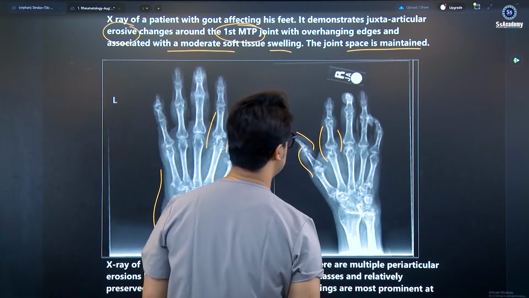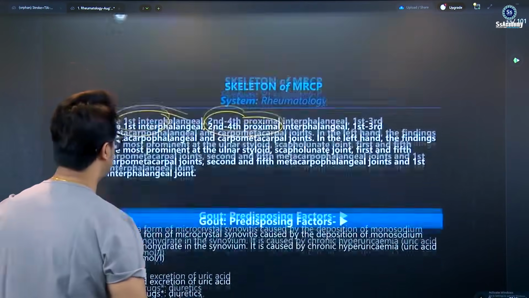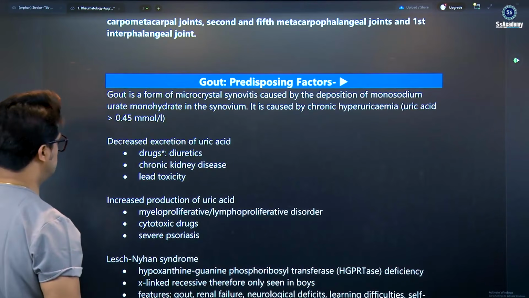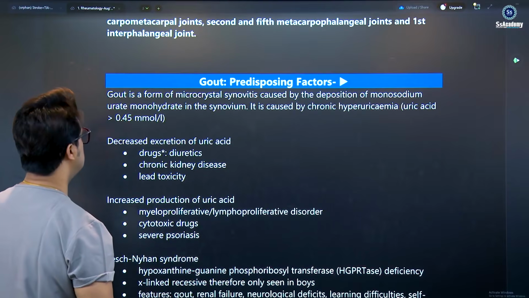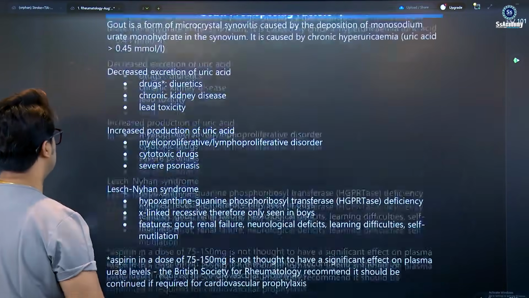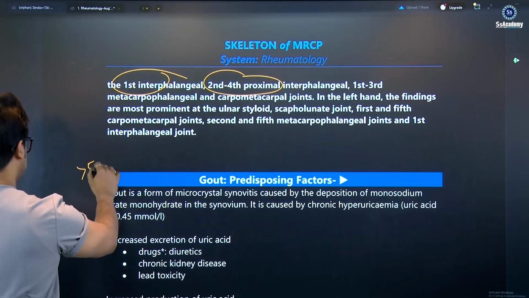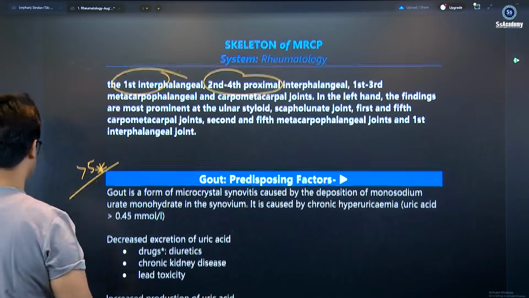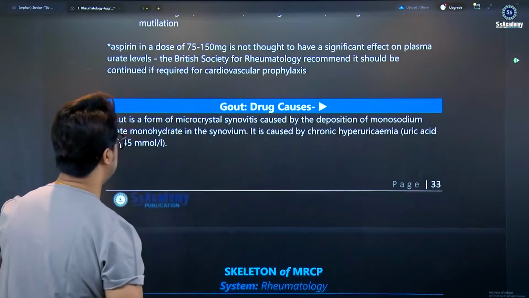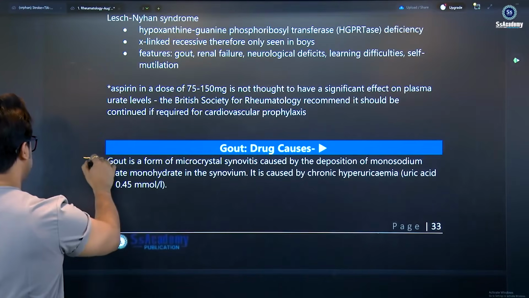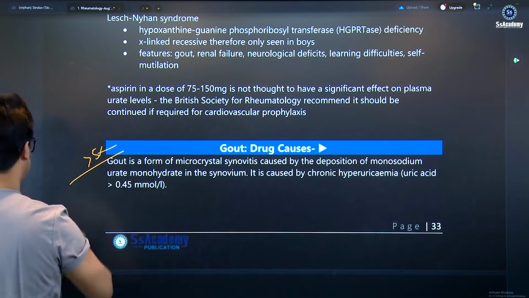So yes, you can see. These are the pictures with a quick overview in the photograph so that you can make things easier. This important gout predisposing factor is more than a 5-star topic, yes. And get down once again: the gout drugs cause is more than a 5-star topic. It's a very good discussion that you need to learn.